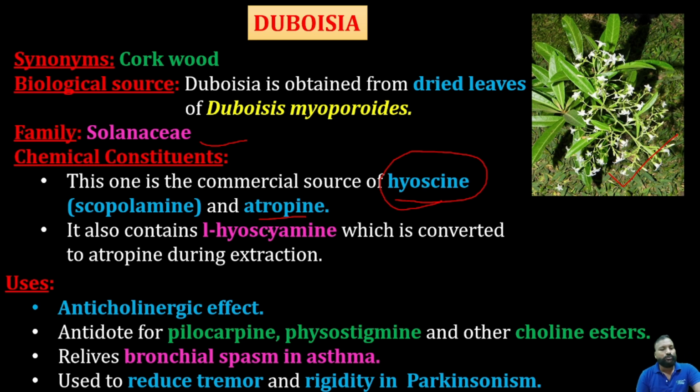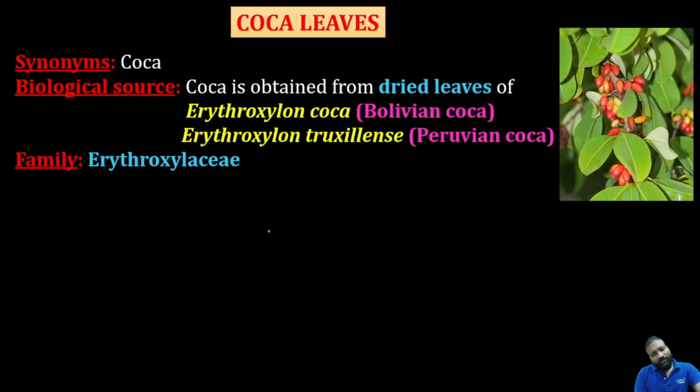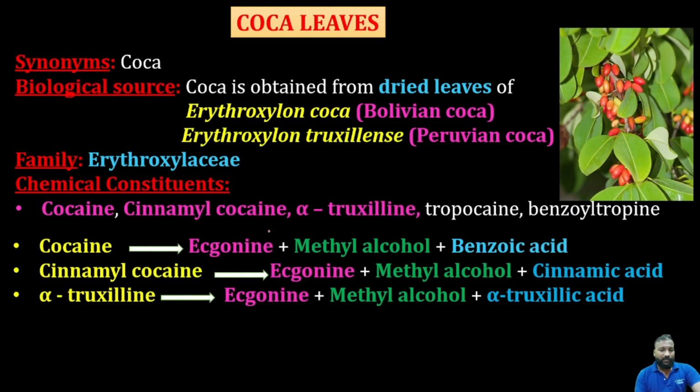Those are the other chemical constituents. My dear students, do remember that. And then the last in the tropane alkaloids is coca leaves. Coca is very familiar to all of us, because we know cocaine-containing chocolates.